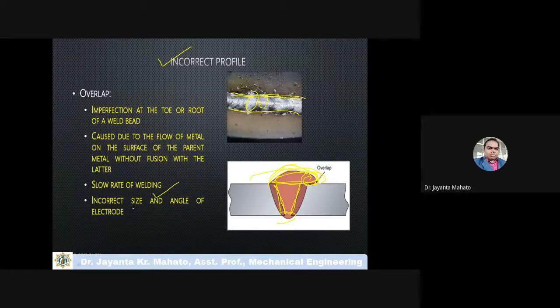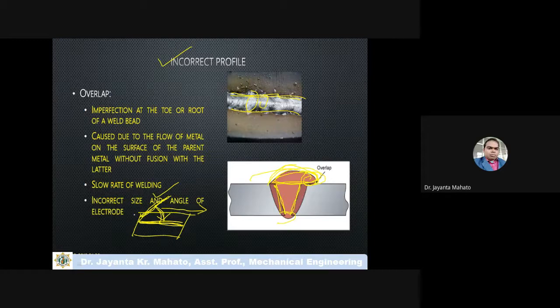Incorrect size and angle of the electrode. Incorrect angle of the electrode means, these are two parts you have to join, so in between the two parts you have to travel the electrode at an angle like that. This is the electrode, and this electrode is actually the filler material. So this electrode has to travel at an angle. This angle is also very important.